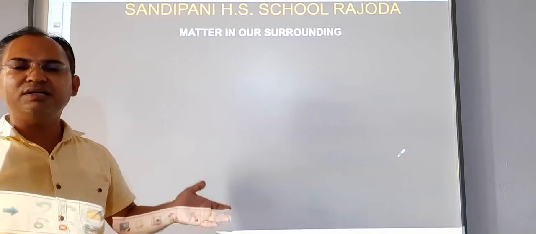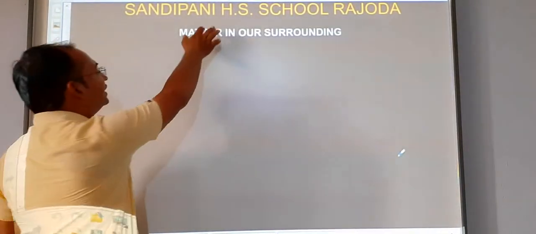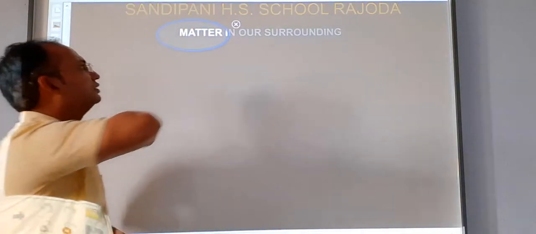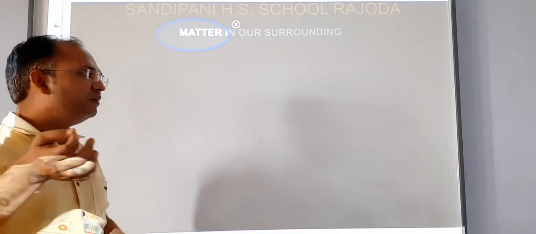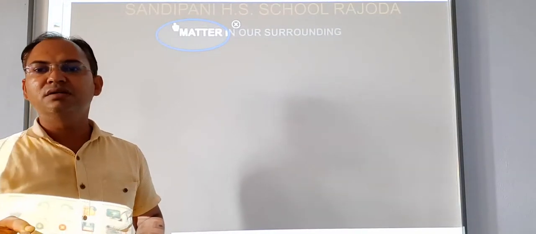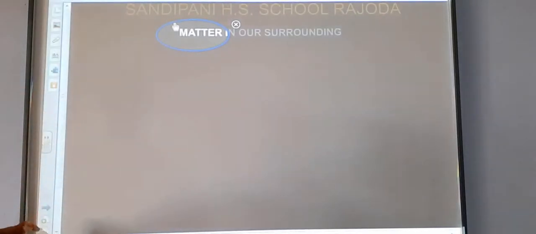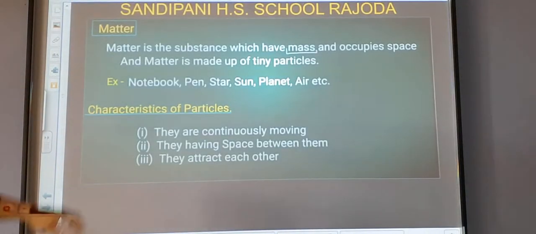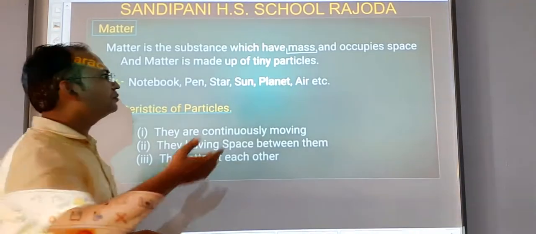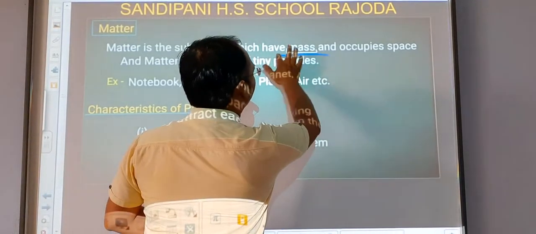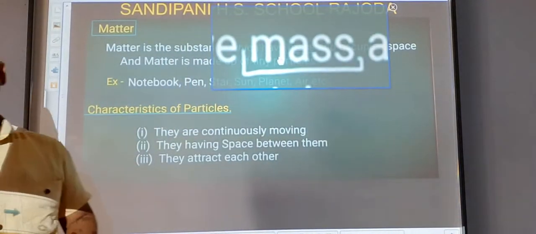Matter in our surrounding. Surrounding means whatever is around us. And what is the meaning of matter? It is important for us, students. Matter is anything that occupies space around us. So let's see the definition of matter. Matter is the substance which has mass. The very first property of matter is that it has mass.